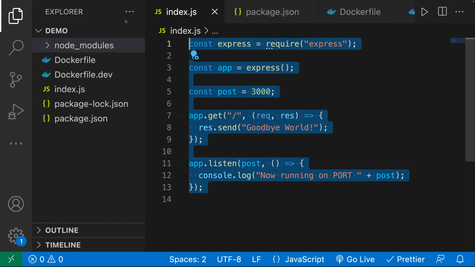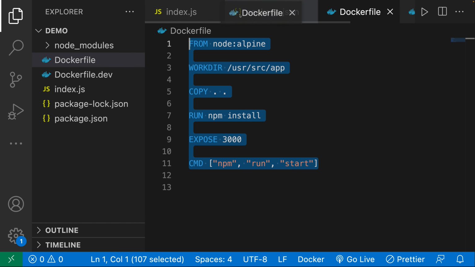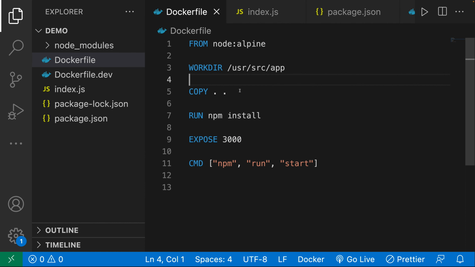Now let's say those people decide to create an image based off this directory. What is going to happen here? Well, based on the Dockerfile, we're going to go over here. We're going to specify a base image. We are going to specify our working directory.